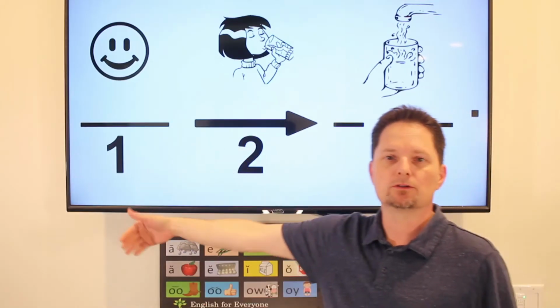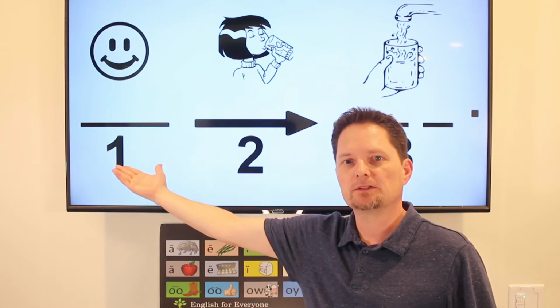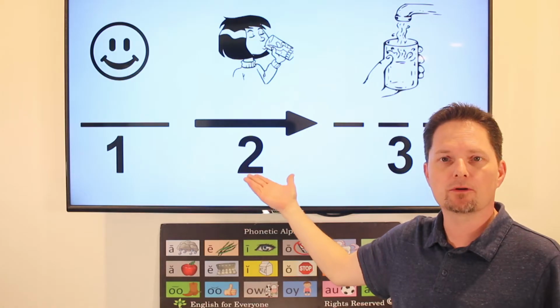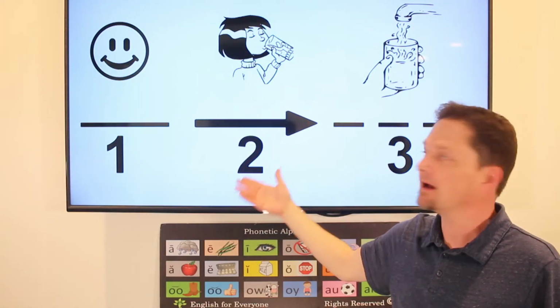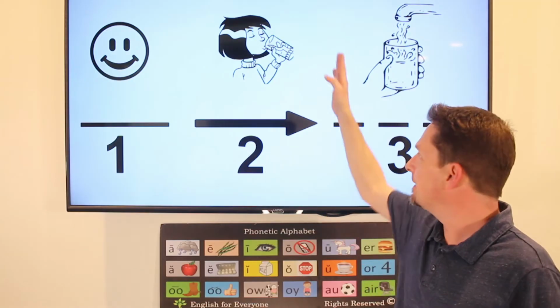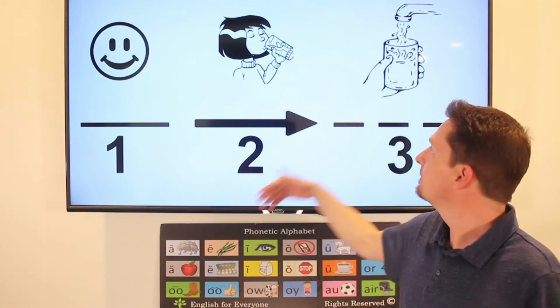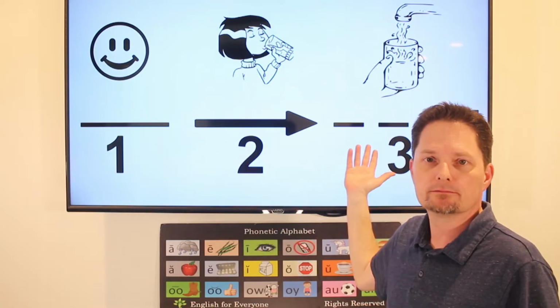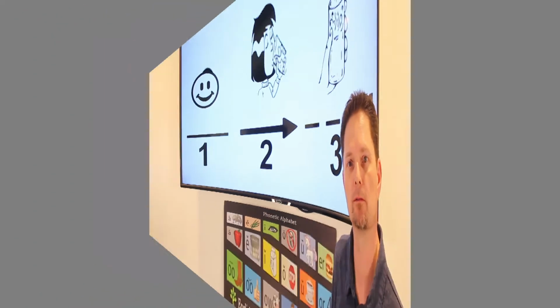The correct order: start with the person, the subject, I. Next we have the action, the verb, drink. After our verb, we need our object. Always put your object immediately after your verb. Object, water. I drink water. Always use the same order.